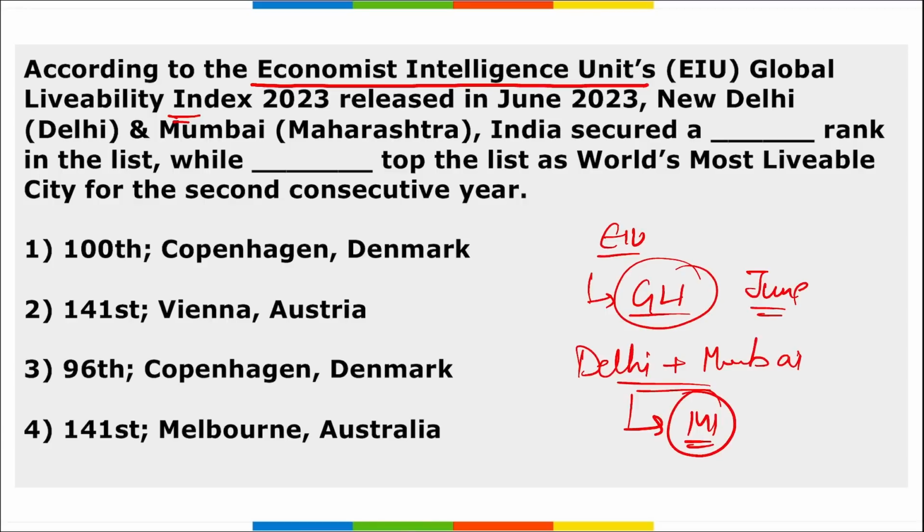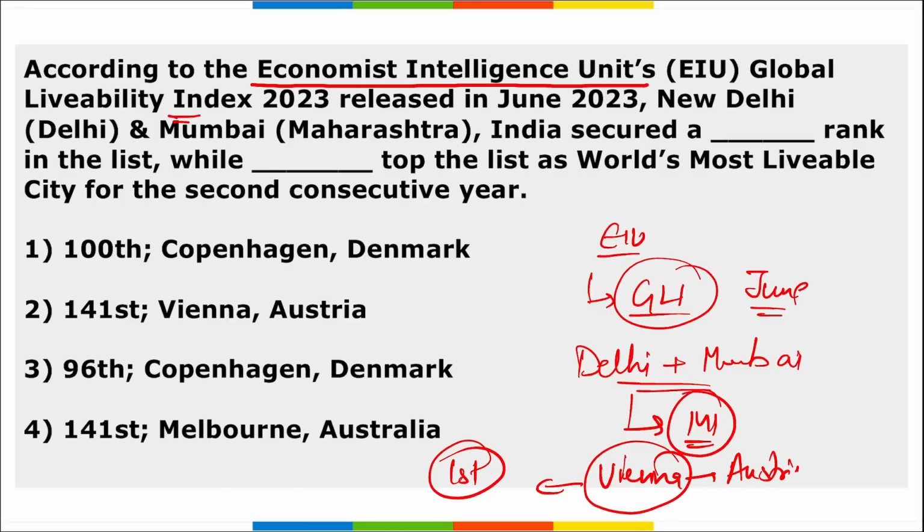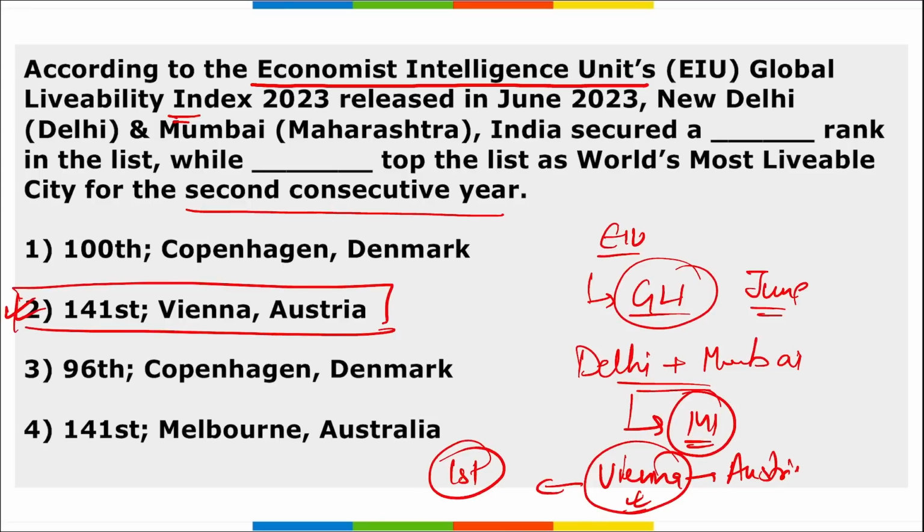And Vienna, the capital of Austria, secured the first position in this particular index. So we can say that if asked which is the world's most liveable city, it is Vienna of Austria, and it is for the second consecutive year that Vienna was listed as the world's most liveable city.